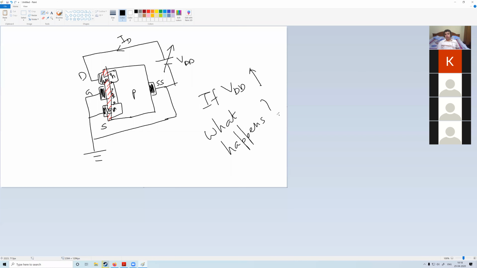Write in the chat window. I can see your comments. But if you don't write or don't say, then it is very difficult for me to teach in this way. Because I cannot see you. I will feel like I am talking to a wall.